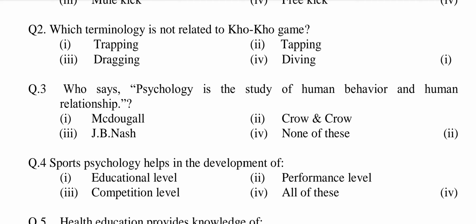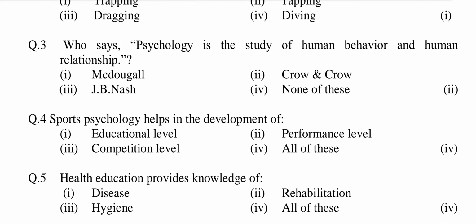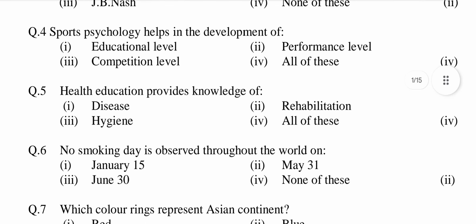Question number 3, who says psychology is the study of human behavior and human relationship? Option first, McDougall, second, Crow and Crow, third, J.V. Nash, fourth, none of these. Answer is option second, Crow and Crow. Question number 4, sports psychology helps in the development of option first, educational level, second, performance level, third, competition level, fourth, all of these. Answer is option fourth, all of these.